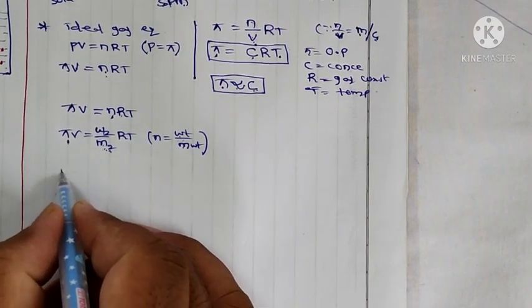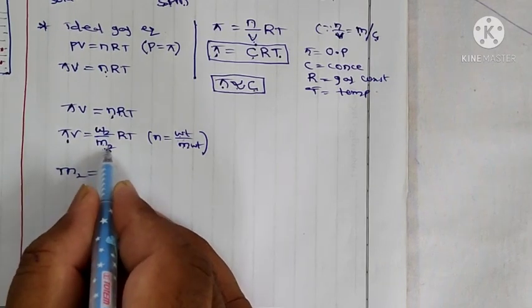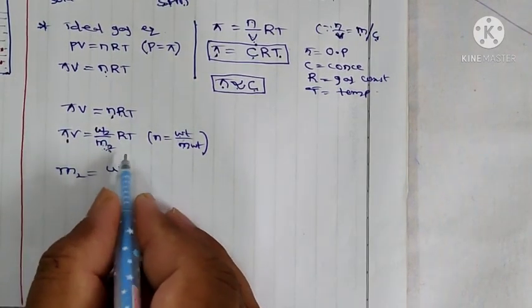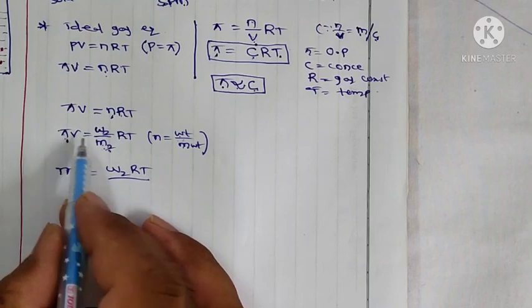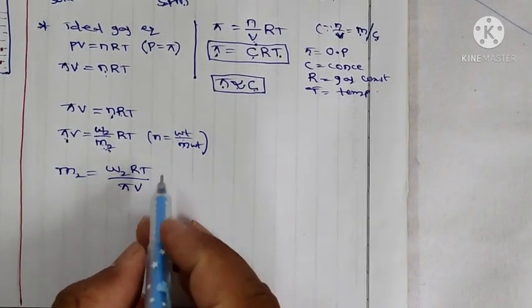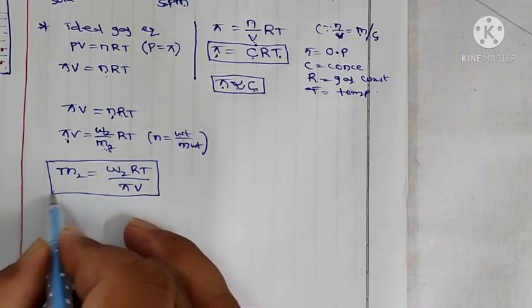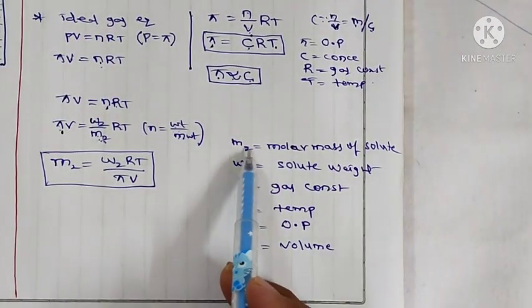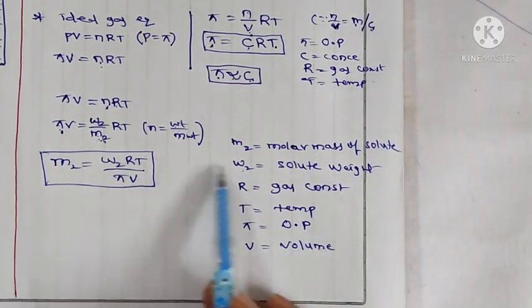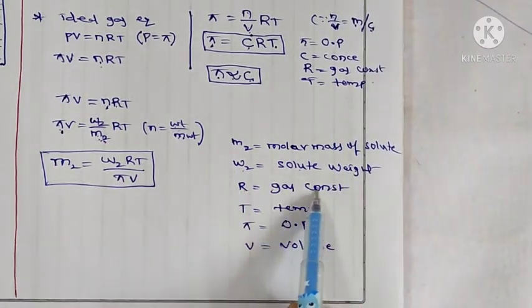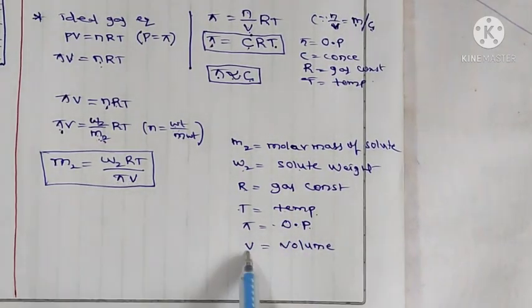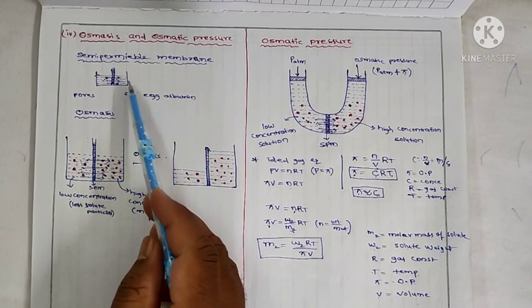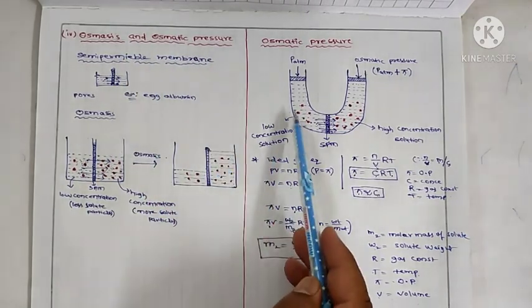So we can write that formula M2 is equal to W2 RT by pi V. So here in this formula, M2 is the molar mass of solute and W2 is the solute weight and R is the gas constant, T is the temperature and pi is the osmotic pressure and V is the volume. So this is about osmosis and osmotic pressure.